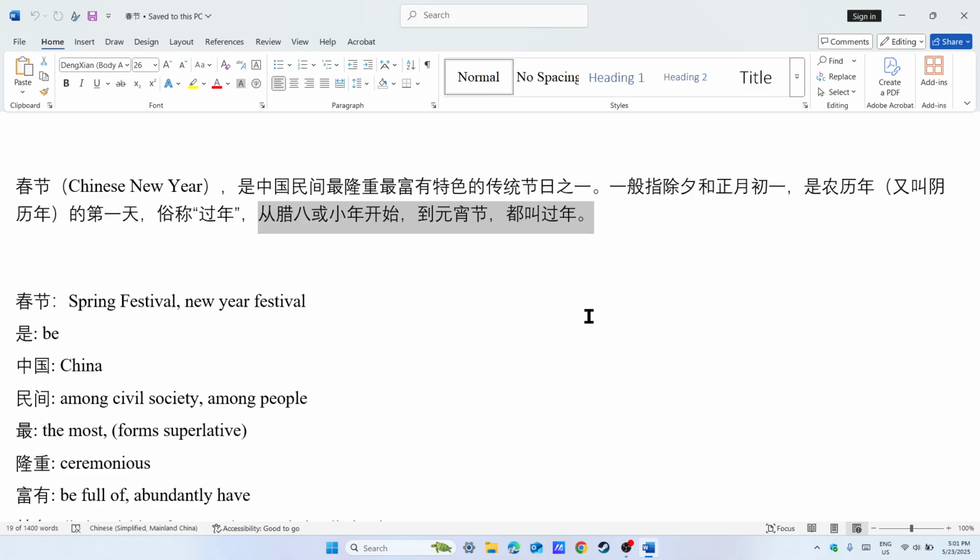That's why they want to extend this Spring Festival to almost a month, and in this 1 month period, the countryside people can rest, and they can eat meat. After this, the whole pig is eaten up.